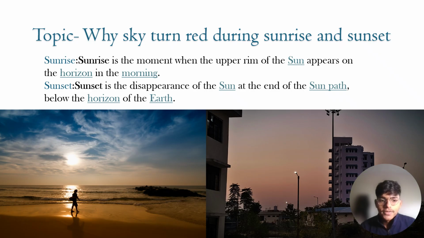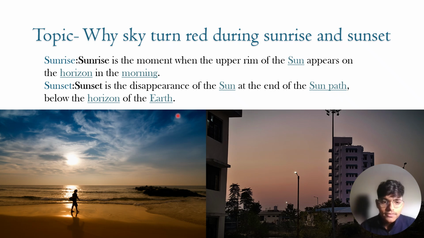Today I got a topic on why the sky turns red during sunrise and sunset. If you talk about the topic, you can clearly see the image. This is the image of a sunrise and this is the image of a sunset. You can see here that at the time of sunrise and sunset, our sky turns red or orangish color. So what is the reason behind this? In the next slide, we will clearly know the reason behind this.